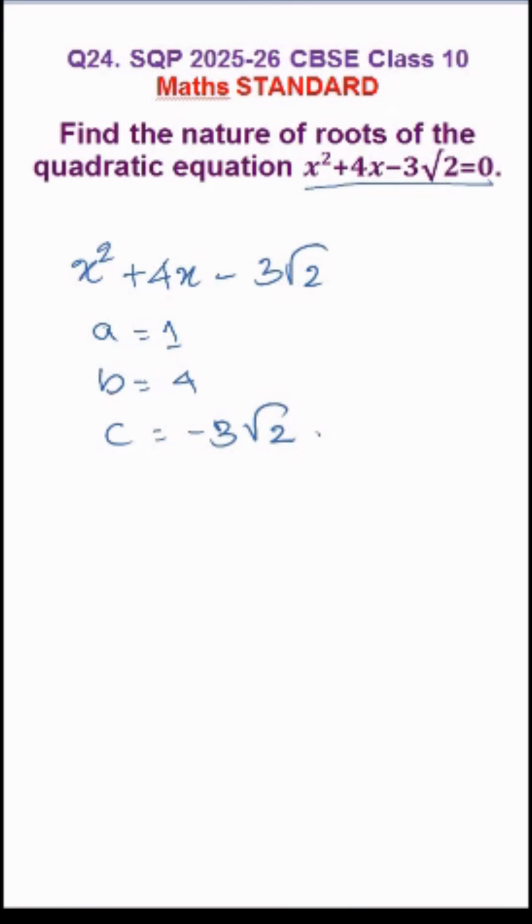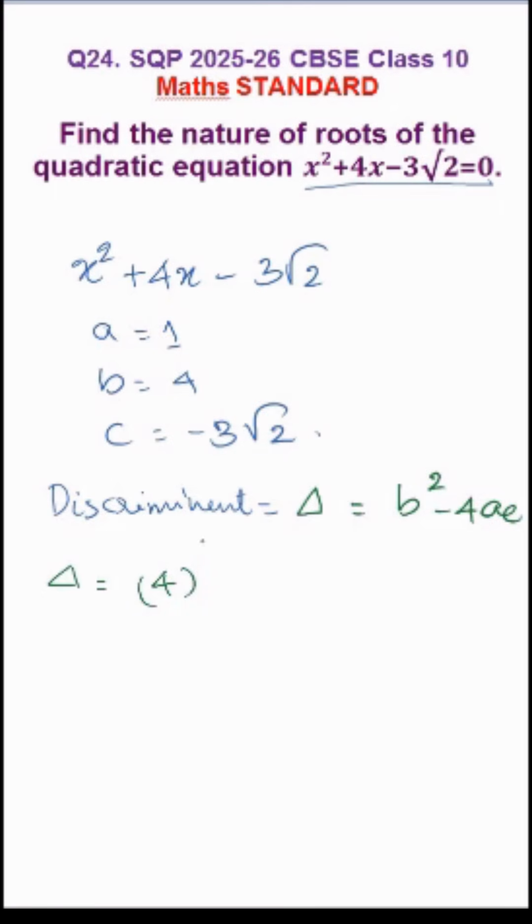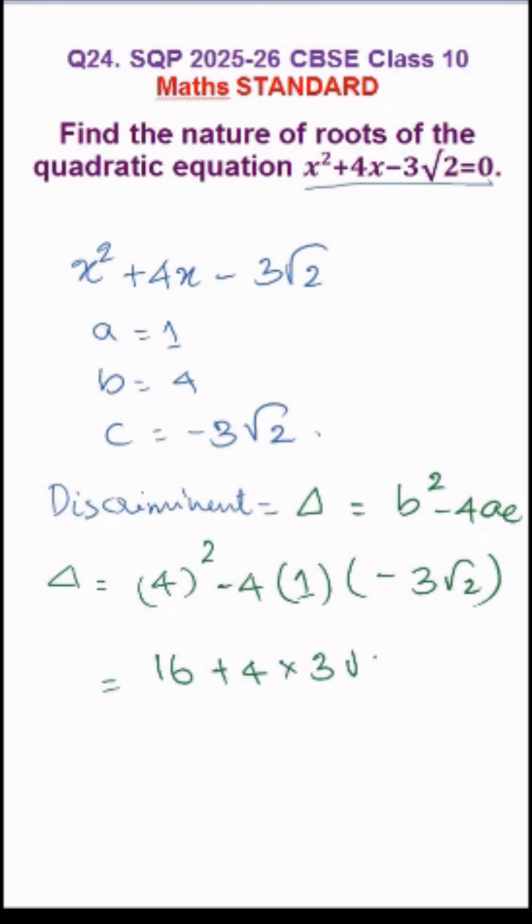Here we need to find the discriminant. Discriminant delta is equal to b square minus 4ac. Substituting all the values, we have delta is equal to b square, that's equal to 4 the whole square minus 4 into a is 1 and c is equal to minus 3 root 2. That's equal to 16, 4 into 3 root 2. That's equal to 16 plus 12 root 2.